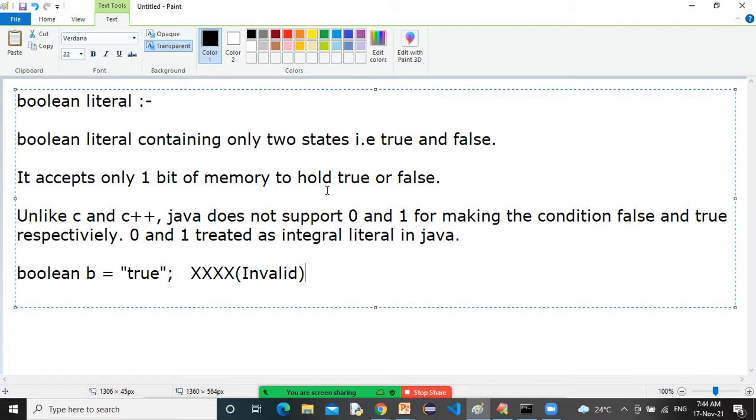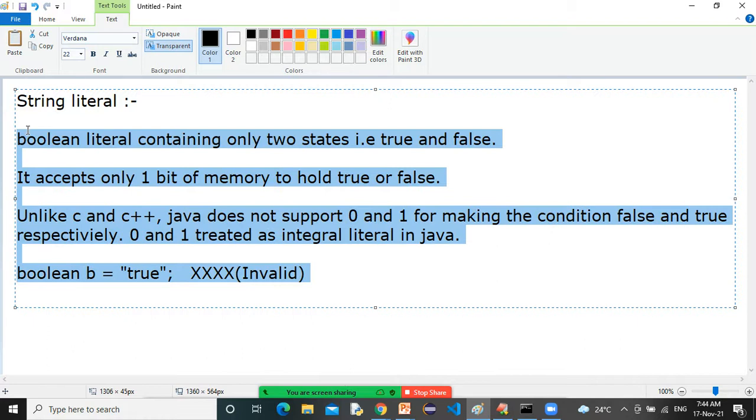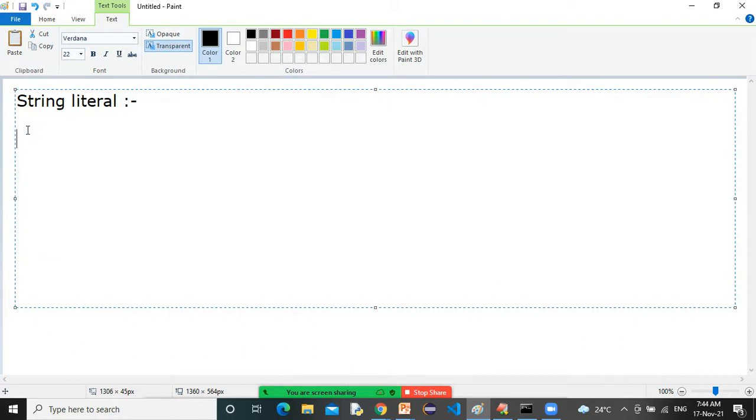Now, guys, we are moving to our next topic, a very interesting topic. What is that? String literal. Keep the heading: string literal. Very important. I think it will take almost 2 or 3 days to complete string literal. A very big topic, a very important topic.